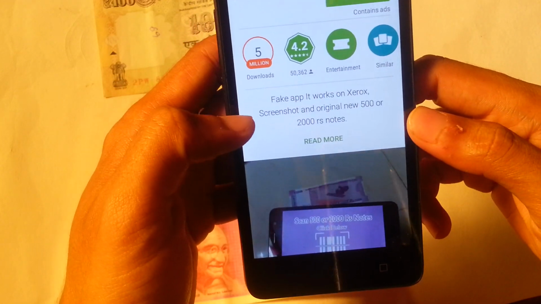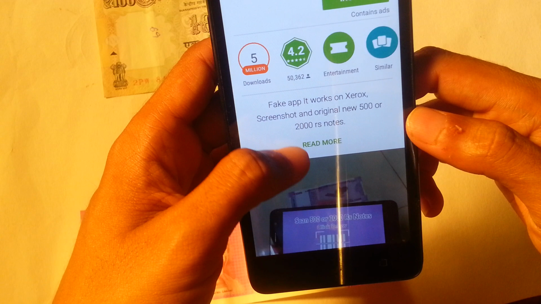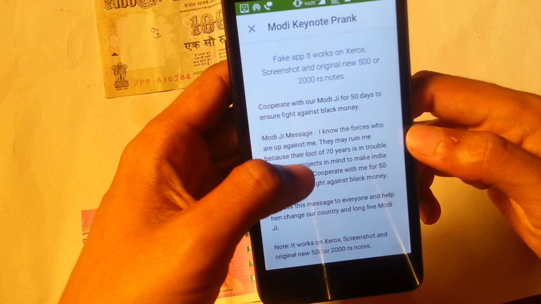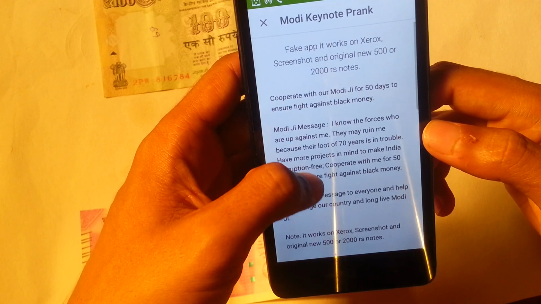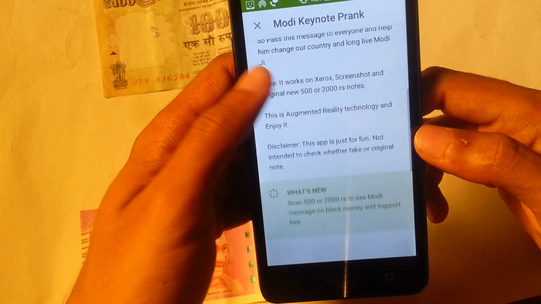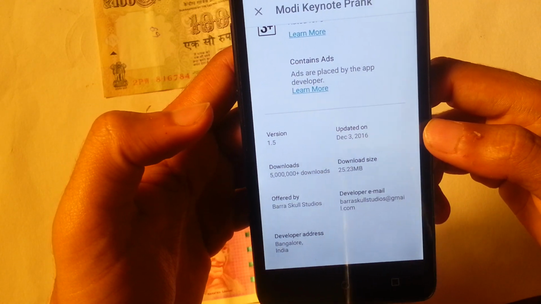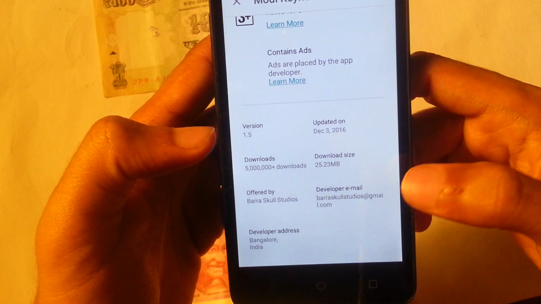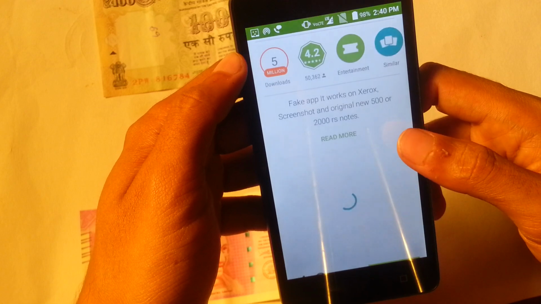They themselves tell in the application that it's a fake app. It works on Xerox and screenshots also. If you click on read more, you can see all the details, how it works, everything. The Modi speech is integrated, and everything is written here. Below you can see the ratings, the download size of around 25.23 MB, the developer email and other details. So let us hit download and test this application.